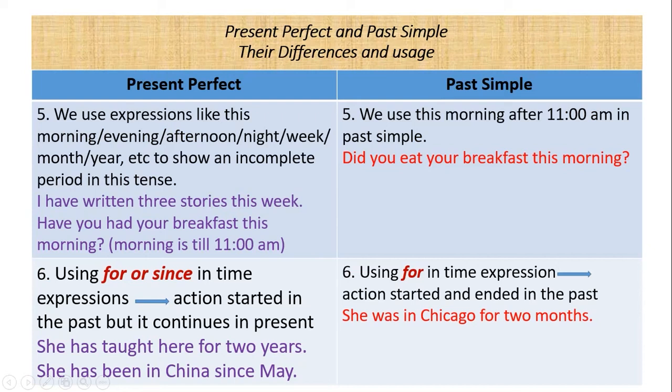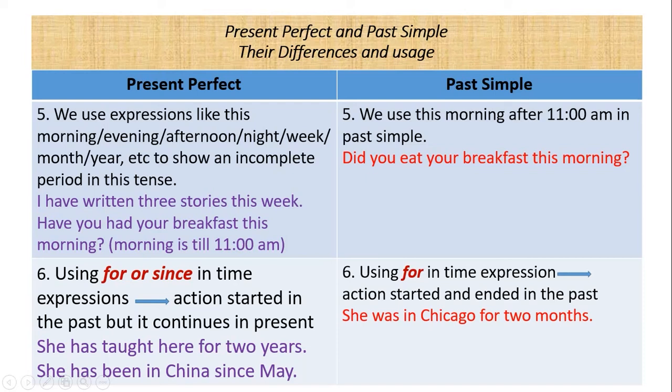Be careful please, morning is still until 11 a.m. So if somebody is using present perfect tense, it means that he is talking about before 11 a.m. If it is after 11 a.m., then we must use past simple tense. You can look at this example here. Did you eat your breakfast this morning? It means that we are now using past simple tense. That's why it is clear that it has happened after 11 a.m.